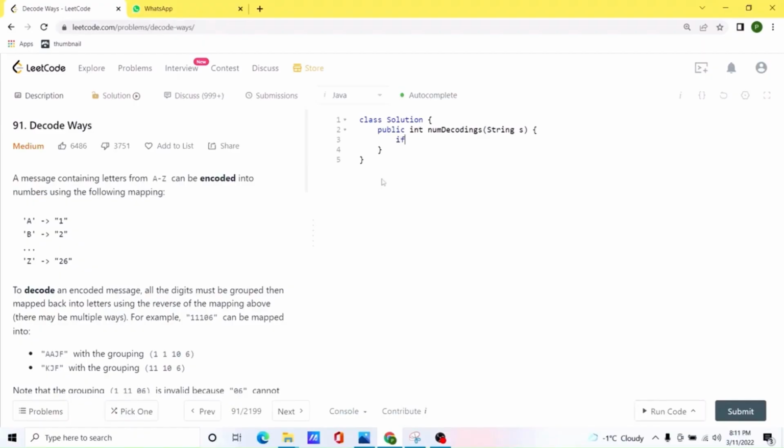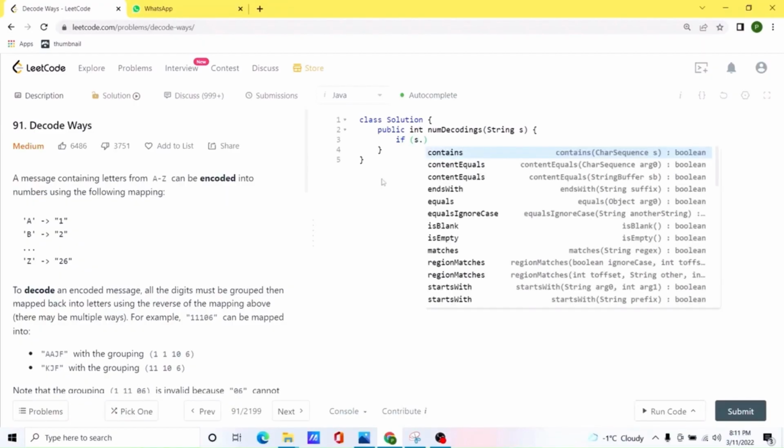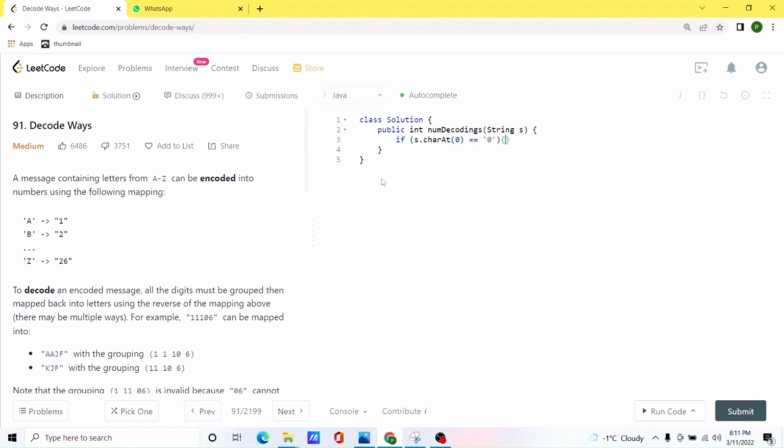Okay, first of all we'll check whether the first element is 0 or not. If this is the case, we can simply return 0. Okay, so we will create two parameters, one and two, and we will initialize both to value 1. Let's run a for loop. We'll start the loop from the first position, and we will go up until the length of the given string. We are running it from i equal to 1 because we already checked the 0th position.